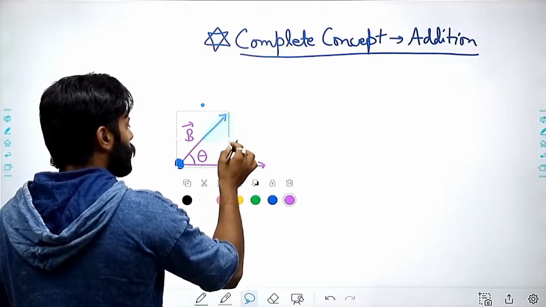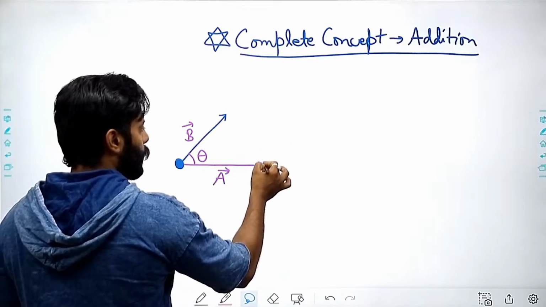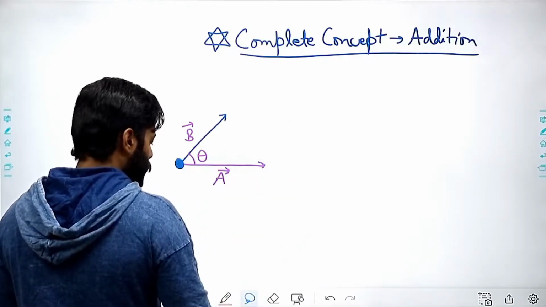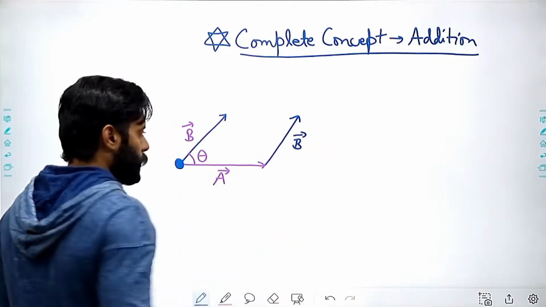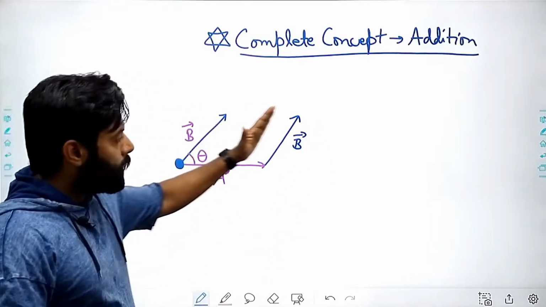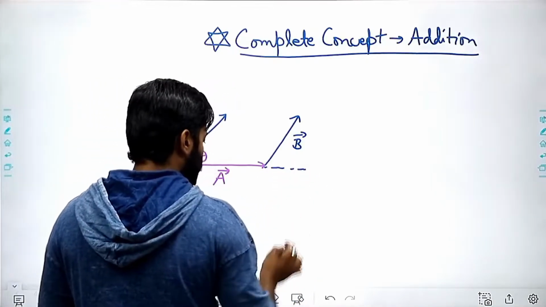I'll change this color so that you will understand what we are moving. So I can easily move this vector here as well. If I move this vector here, nothing changes. Okay, but the thing that changes is its angle.